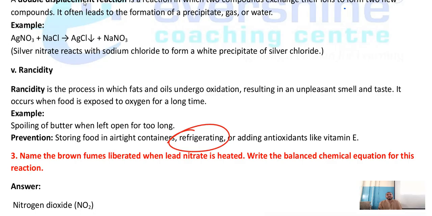If you have seen food, if you preserve it in the refrigerator, it remains the same as it is. Correct? Keep the milk outside, it will spoil. Keep it in the refrigerator, it will be fresh. Understood? How is it happening? It is preventing further oxidation.